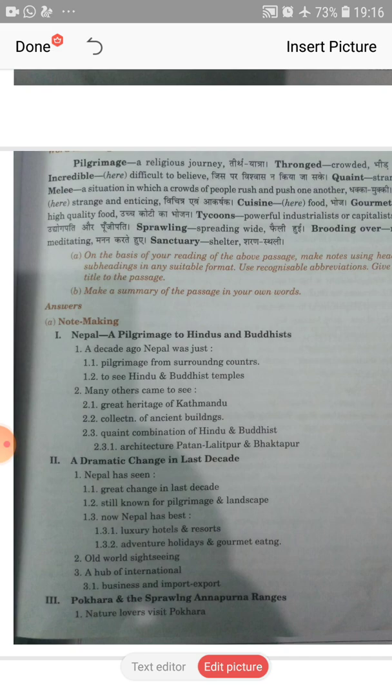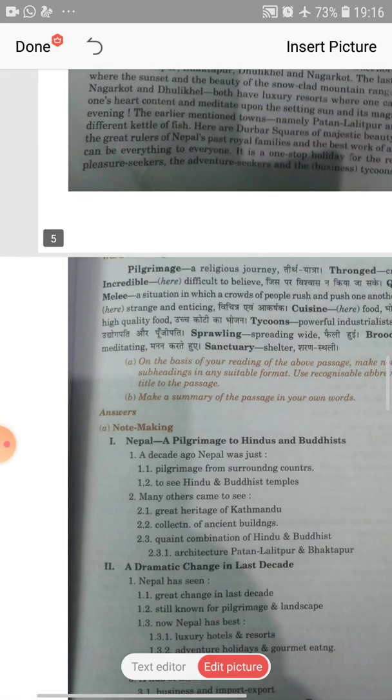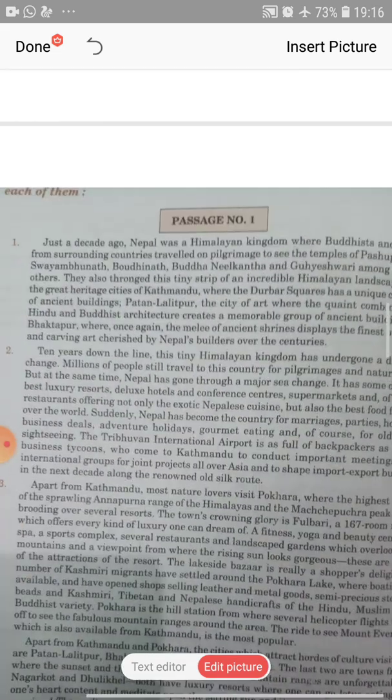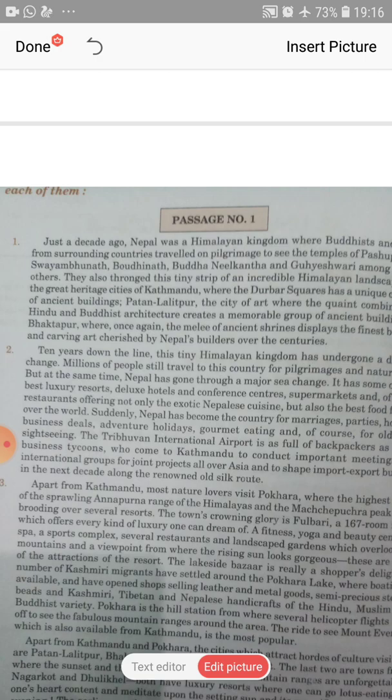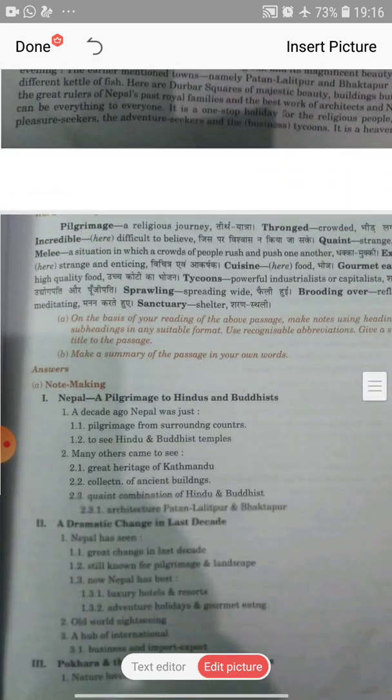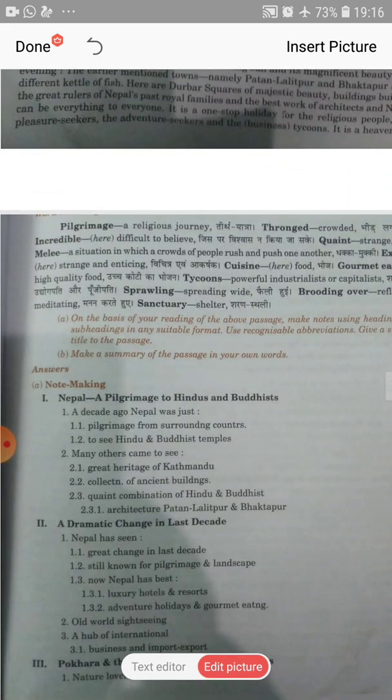Firstly you will just mention the title, then you will start note making, because at last sometimes we forget to write the title, and the title contains 1 mark. So firstly, in the first paragraph, it is telling about Nepal. So firstly: Nepal, a pilgrimage to Hindus and Buddhists.